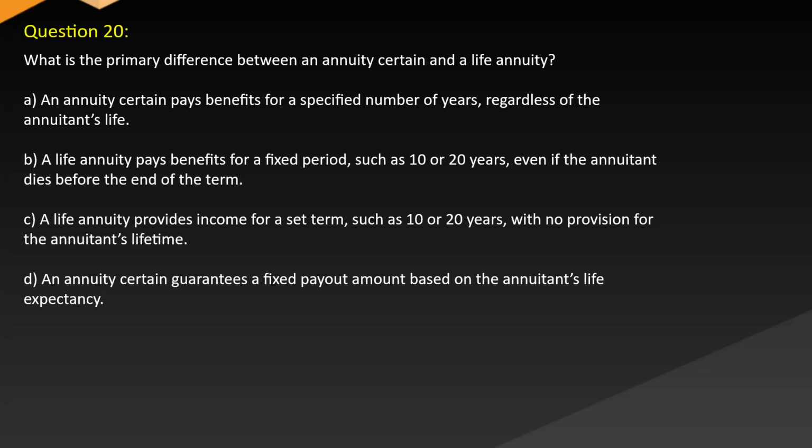A. An annuity certain pays benefits for a specified number of years, regardless of the annuitant's life. B. A life annuity pays benefits for a fixed period, such as 10 or 20 years, even if the annuitant dies before the end of the term. C. A life annuity provides income for a set term, such as 10 or 20 years, with no provision for the annuitant's lifetime. D. An annuity certain guarantees a fixed payout amount based on the annuitant's life expectancy.